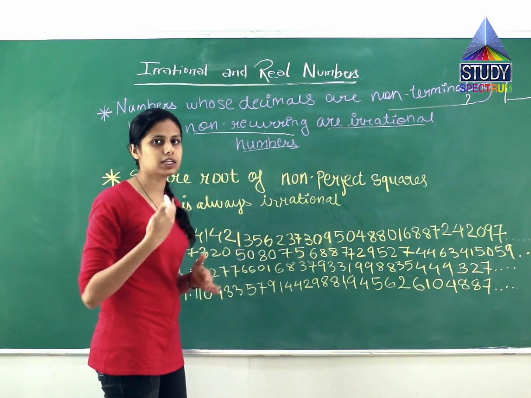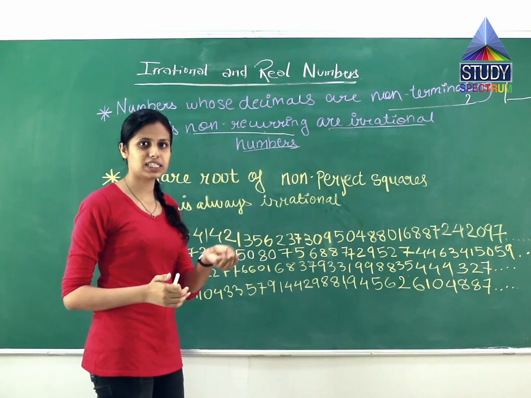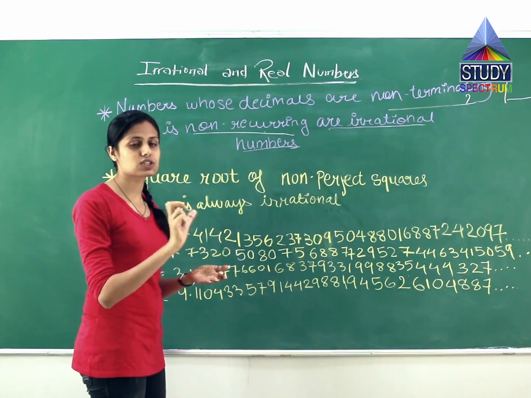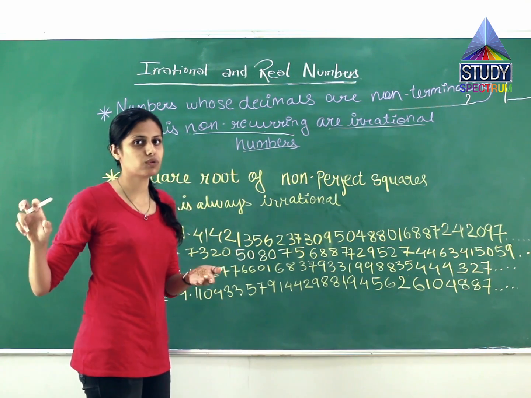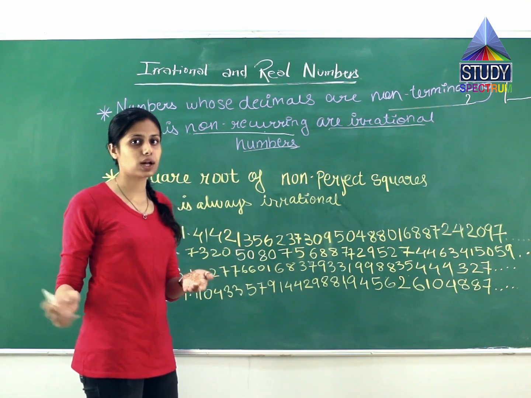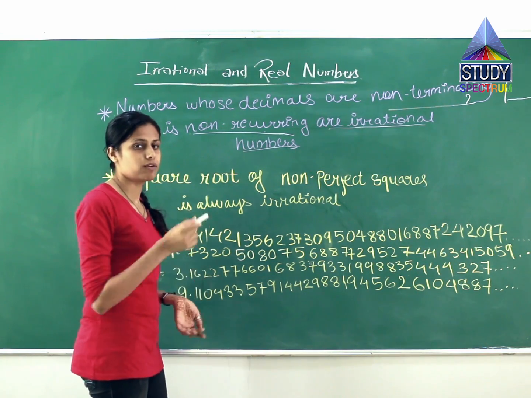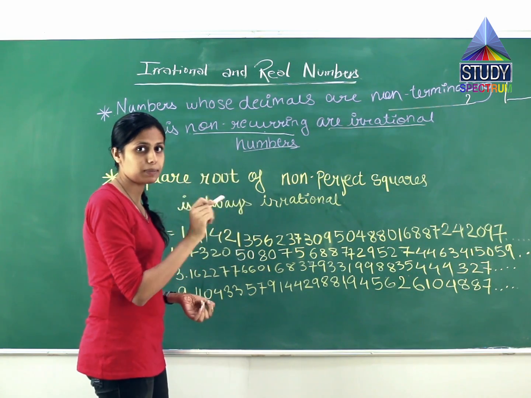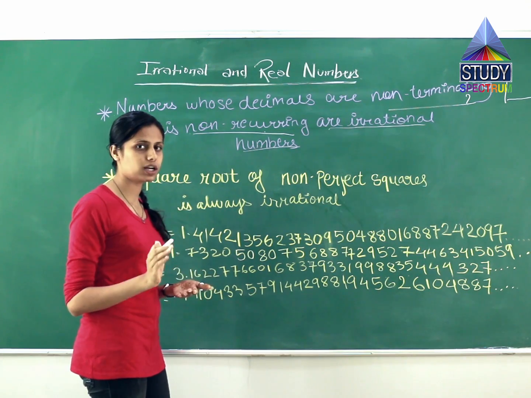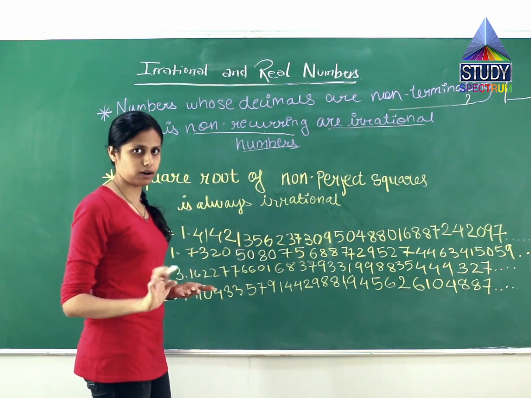Second is recurring, it is repeating again and again, like 3 3 3 3 3 recurring, or like 6 1 2 5 6 1 2 5 6 1 2 5 repeating again and again. Then the second condition, recurring, is also fulfilled. Terminating means it terminates, and non-terminating means it goes on, recurring.